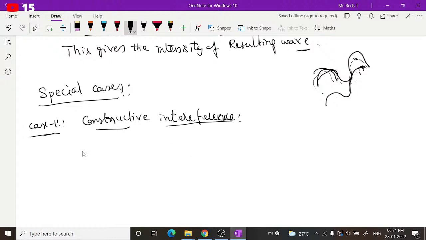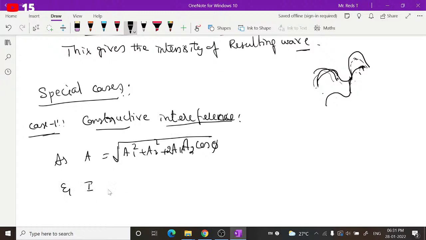Phase difference phi: if you observe both amplitude and intensity, A is equal to square root of A1 square plus A2 square plus 2 A1 A2 into cos phi, and intensity I is equal to I1 plus I2 plus 2 into square root of I1 I2 into cos phi. If cos value is maximum, amplitude and hence intensity will be maximum.